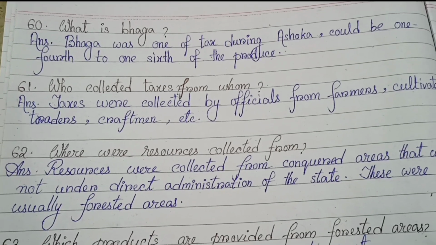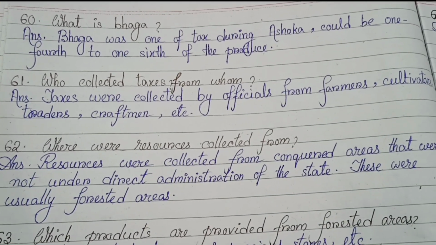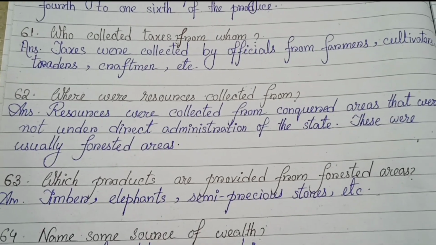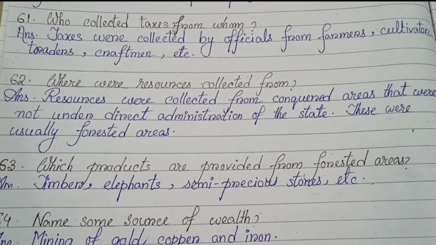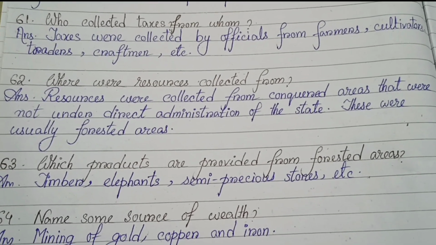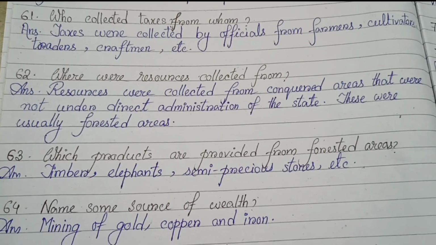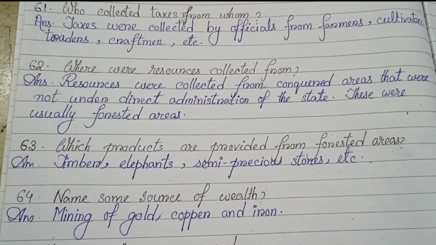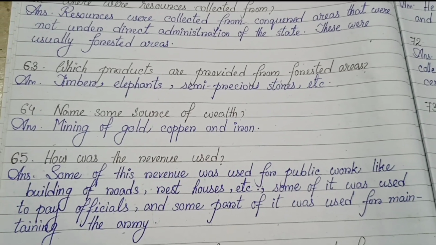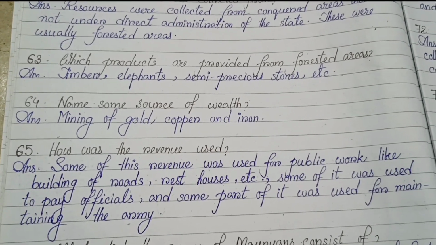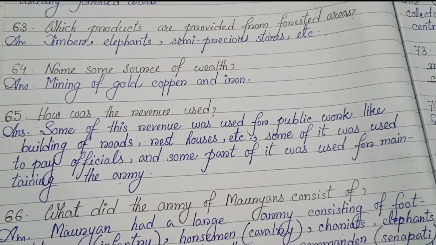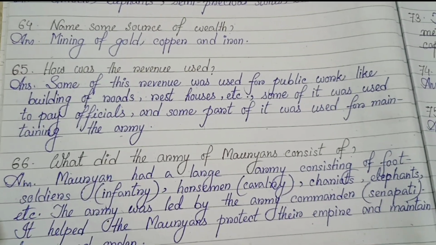61. Who collected taxes from whom? Taxes were collected by officials from farmers, cultivators, traders, craftsmen, etc. 62. Where were resources collected from? Resources were collected from conquered areas that were not under direct administration of the state. They were usually forested areas. 63. Which products are provided from forested areas? Timber, elephants, semi-precious stones, etc. 64. Name some sources of wealth. Mining of gold, copper and iron.